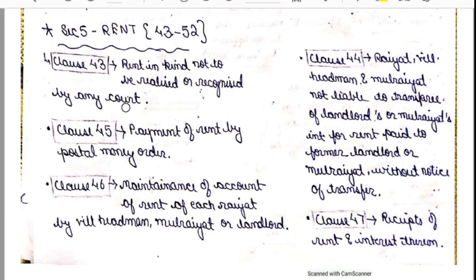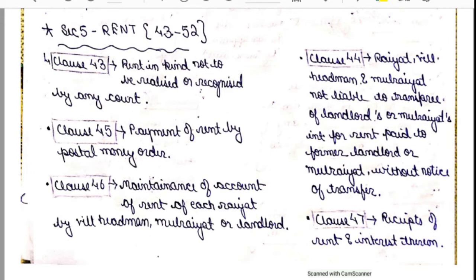Now, clause number 44 says that Rayyat, village headman and Mool Rayyat are not liable to the transferee of the landlord's or Mool Rayyat's interest for rent paid to the former landlord or Mool Rayyat without notice of transfer.